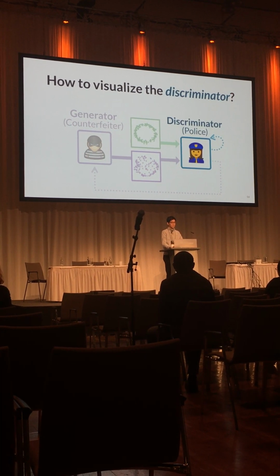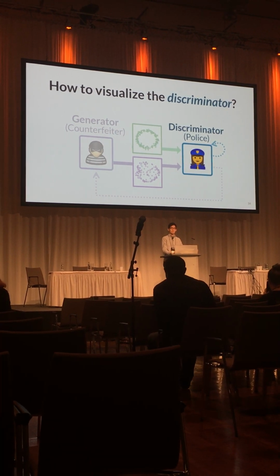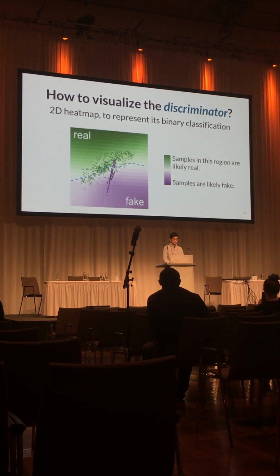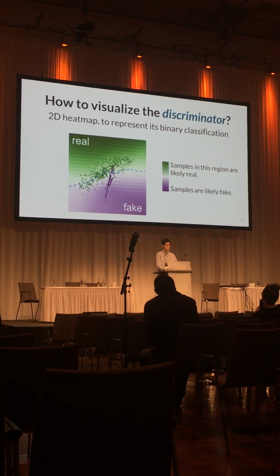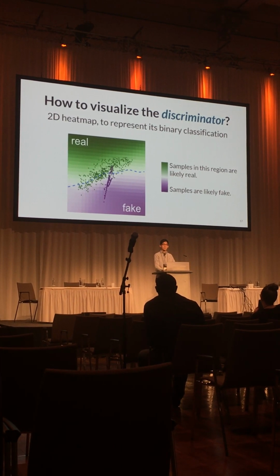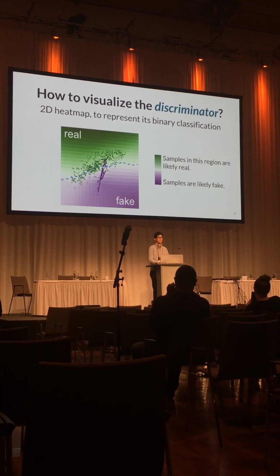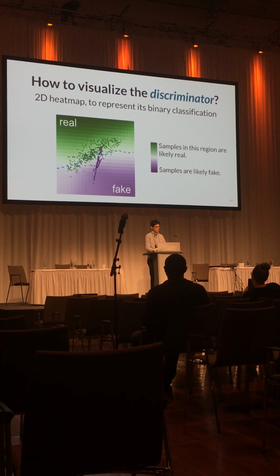So that's for the generator. And now we also wanted to visualize the discriminator, the other component of the GAN. It was relatively simpler because the discriminator is a binary classifier, so we decided to use the same technique used in TensorFlow Playground, as TensorFlow Playground is also for visualizing binary classifiers.